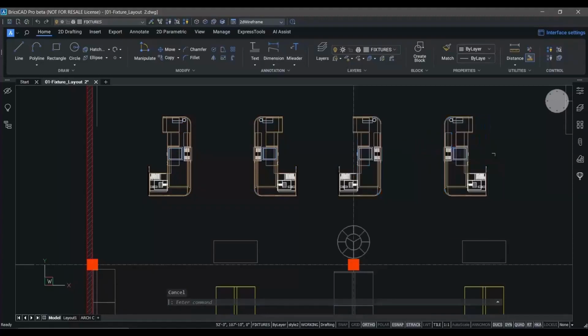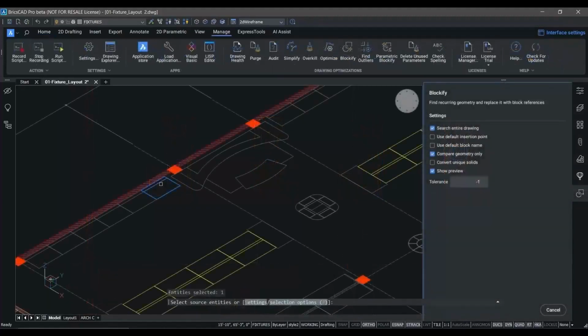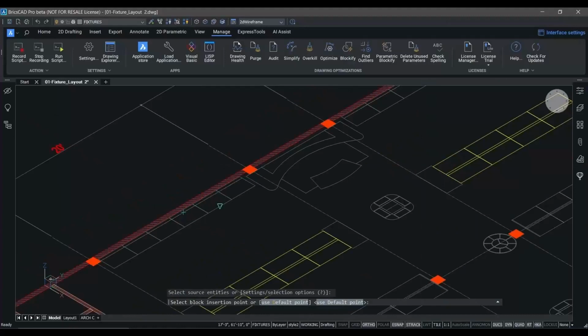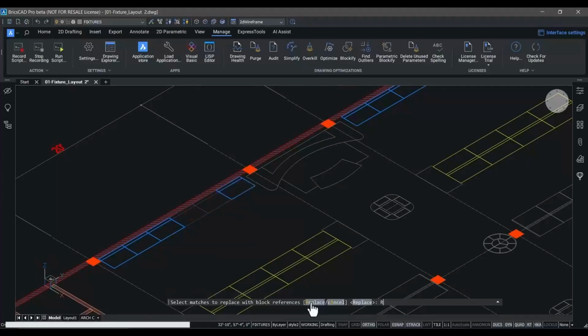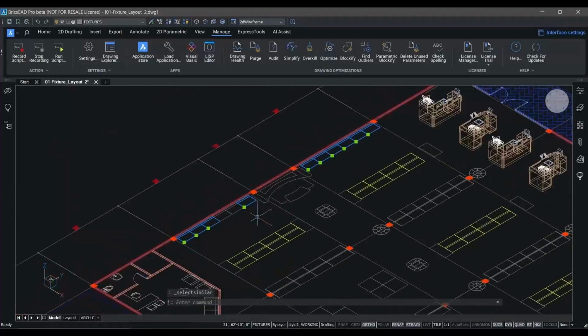Now, in the layout of the 2D floor plate, we used a combination of geometry and blocks. You probably know that blocks are the most effective and efficient way to represent repetitive geometry in your drawings. But sometimes it's hard to remember to create the blocks you need to use. The Blockify command in BricsCAD has undergone some great enhancements for V24.